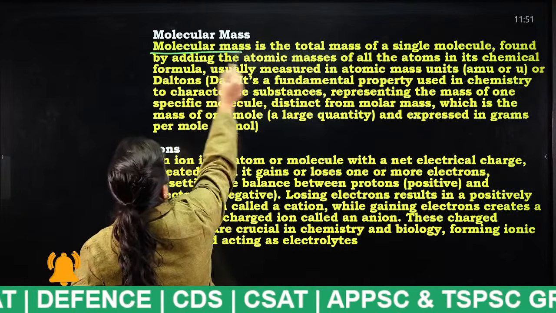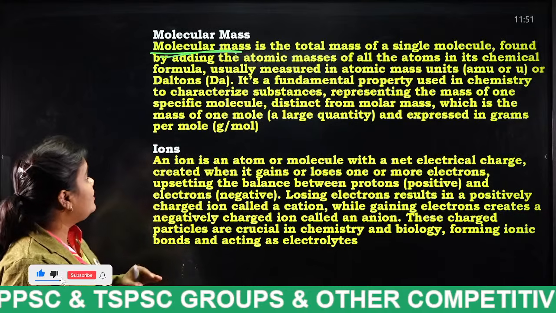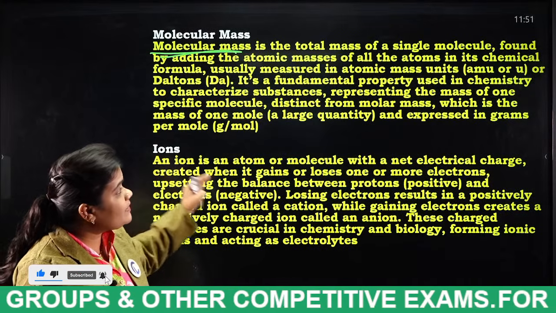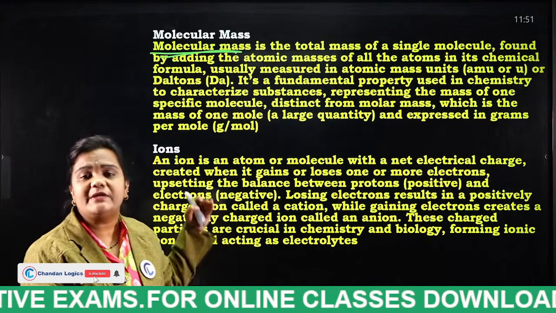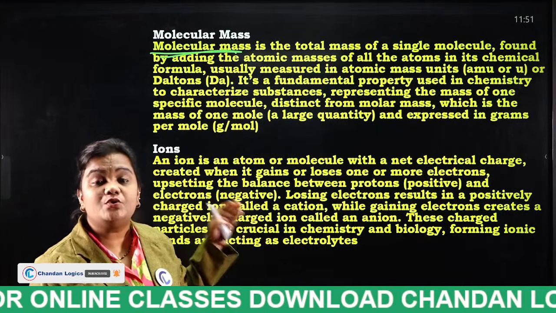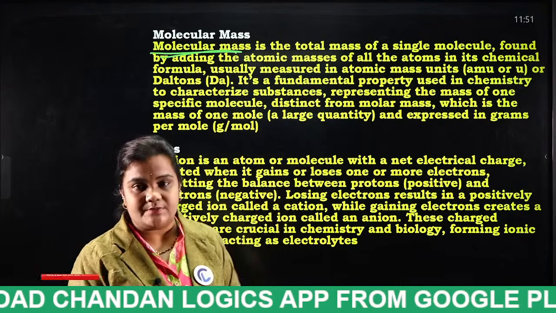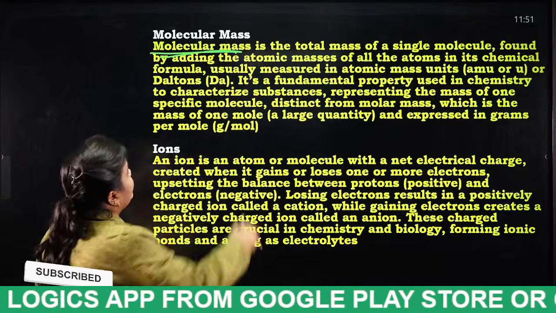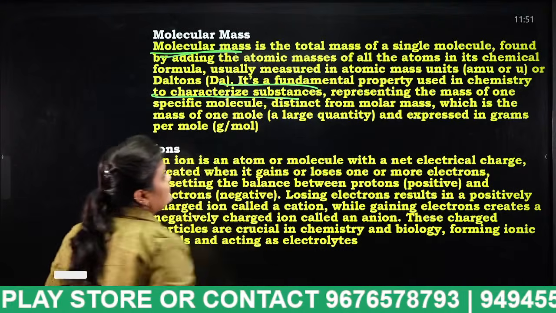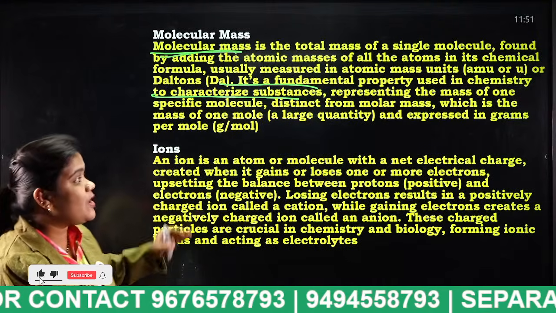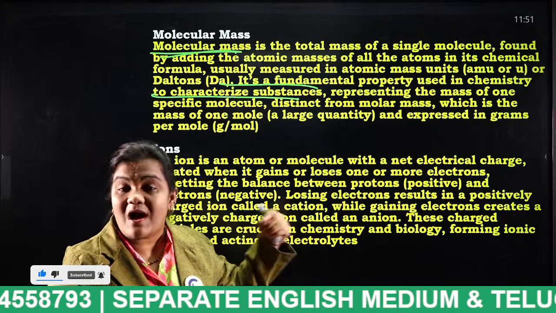What is molecular mass? Molecular mass is nothing but the total mass of a single molecule, found by adding the atomic masses of all the atoms in the chemical formula. What is the unit to measure this molecular mass? AMU, atomic mass units. It is a fundamental property used in chemistry to characterize substances, representing the mass of one specific molecule. Molar mass is different, molecular mass is different.